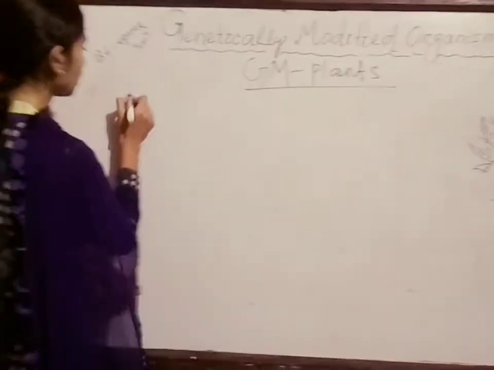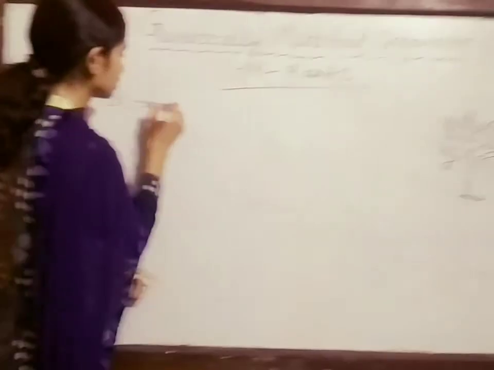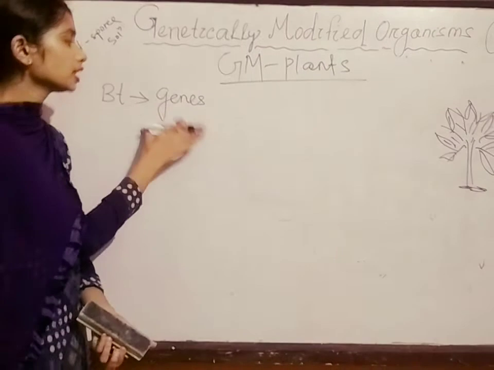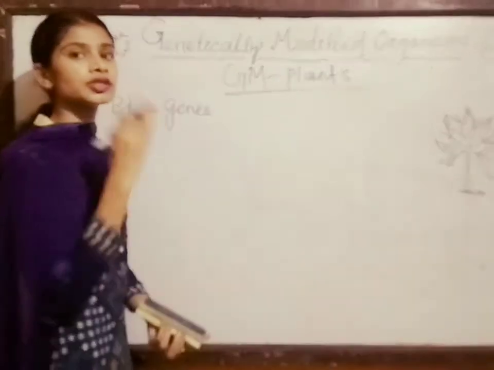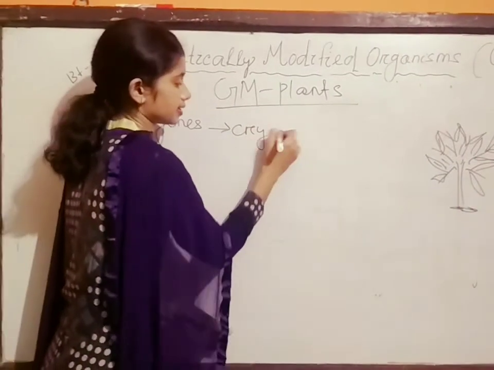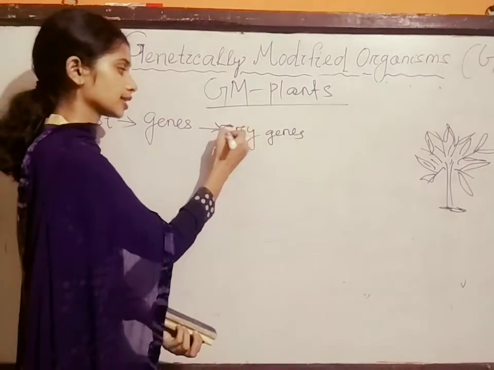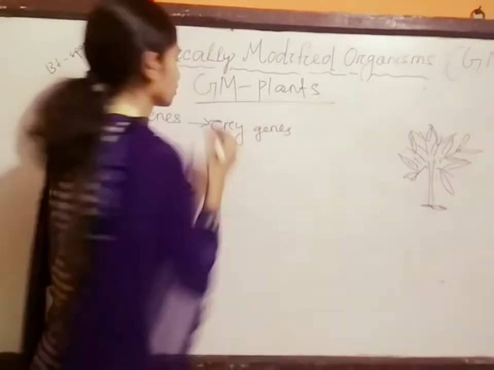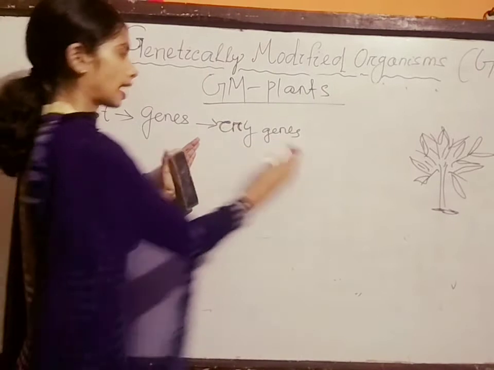Here is the bacteria Bt, and the genes will be removed from the bacteria. The gene which develops the resisting power is called the cry gene, written with all small letters: cry.